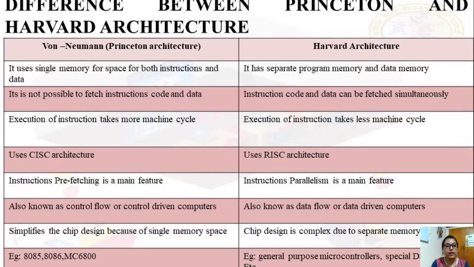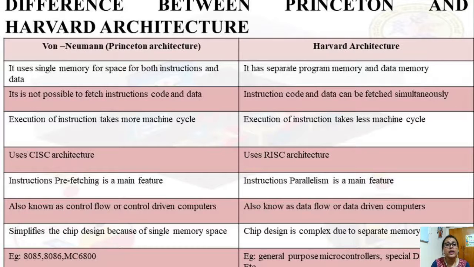Also, Von Neumann simplifies the chip design because of the single memory space. The design is very simple here, whereas in Harvard the chip design is very complex due to the separate memories. What about the production cost? In Von Neumann, because of the single memory, the production cost is low. In Harvard, because of the separate memories, the production cost is high.